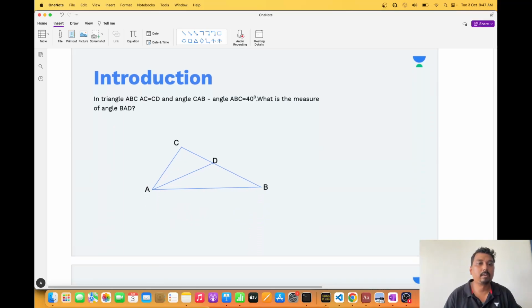Now, in a triangle ABC, AC is equal to CD, and angle CAB minus angle ABC is equal to 40 degrees. What is the measure of angle BAD?